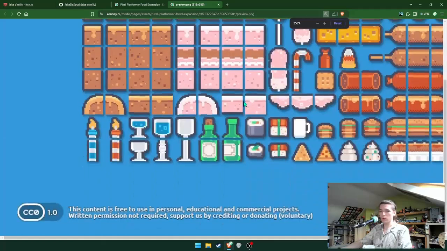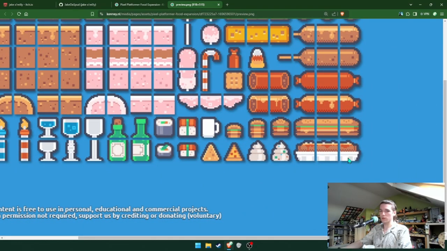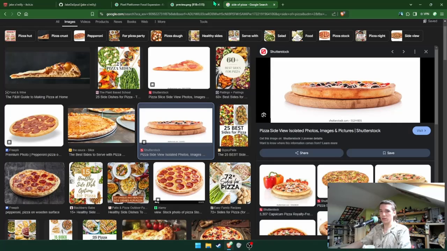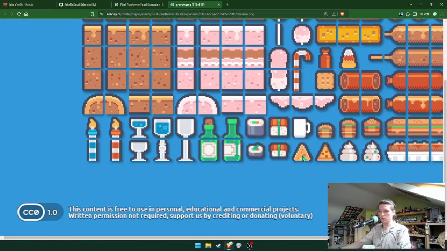I was gonna try to use all these, but I don't know what this is. Is it chili? First I thought it was like a chili corn dog because of how savory everything was here, but it might be a pizza from the side. Yeah, like pizza from the side like this. This is obviously pizza. Is this just cheese pizza or is this like a Dorito or something?